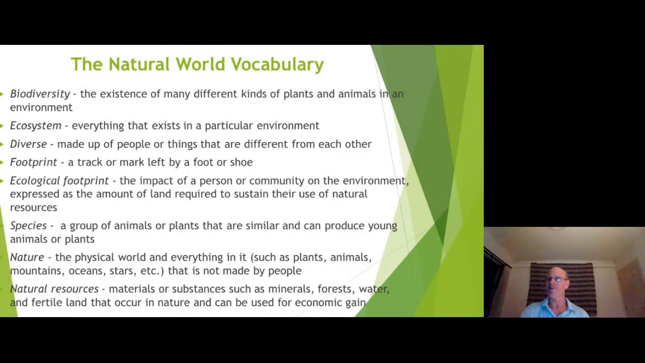Biodiversity is the existence of many kinds of plants and animals in an environment. An ecosystem is everything that exists in a particular environment. All the different plants and animals in a particular environment. Diverse basically means different, made up of people or things that are different from one another.